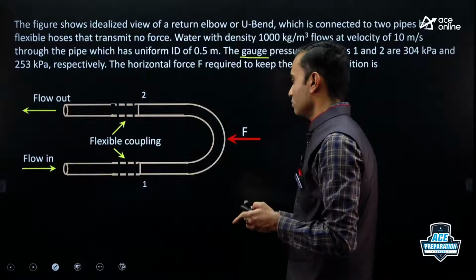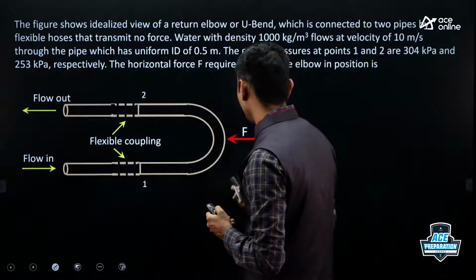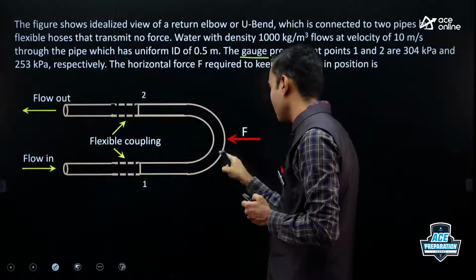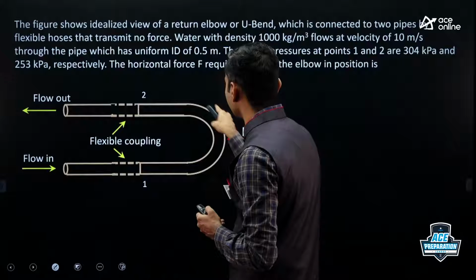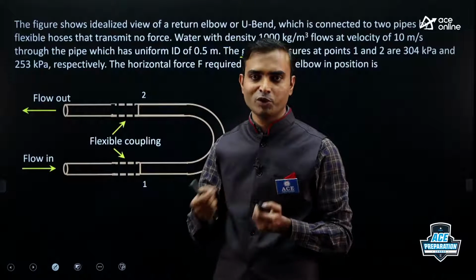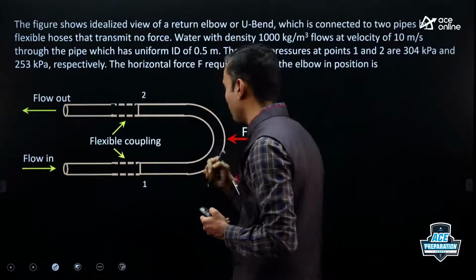Right. So first step is select control volume. So how do I select control volume? So first of all, this force should come into picture. So control volume should be passing through this point. And I should select control volume from outer side because on outer side everywhere atmospheric pressure is present, which we know. And atmospheric pressure we can take 0. So I'll select control volume from outer side.